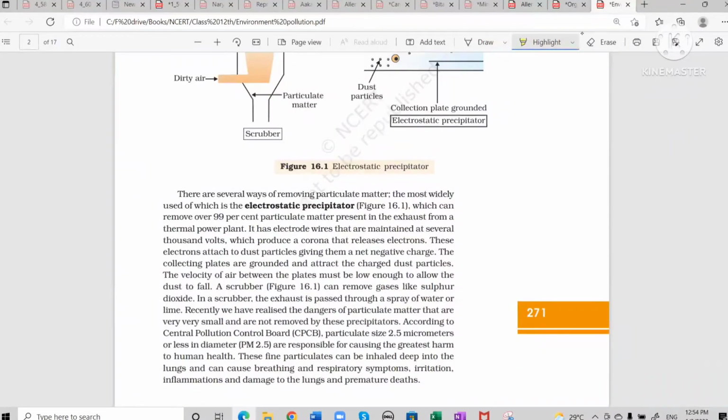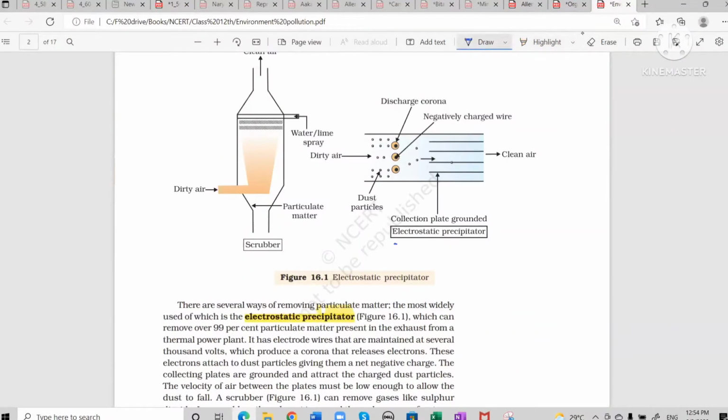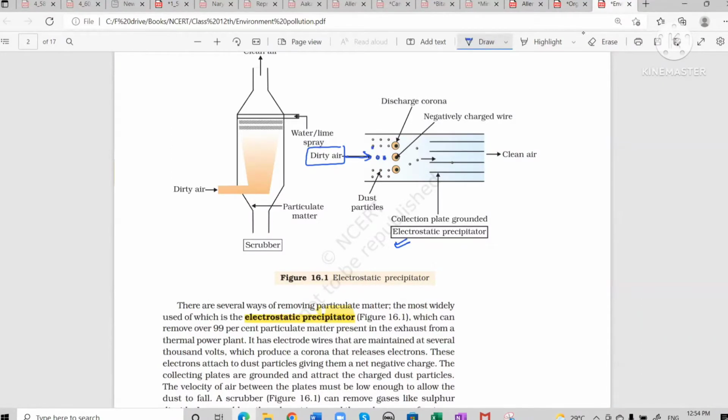Now, to remove the particulate matter, we are using an electrostatic precipitator. See this diagram. This is the diagram of an electrostatic precipitator. See, from here, the dirty air is entering. The moment the dirty air is entering, see, these are small dust particles. So the dust particles are actually getting negatively charged. And see here, they are having the discharge corona outside. So negatively charged wire, and as a result, they get negatively charged.